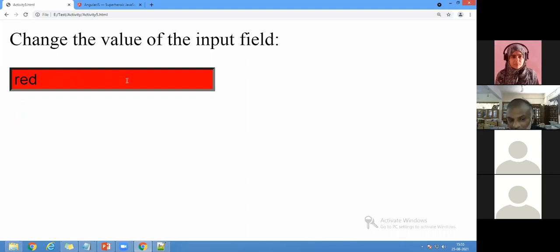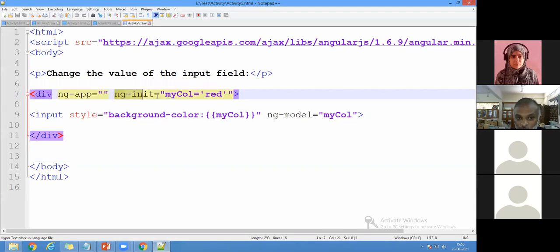The same red color, if you want to write it in normal HTML with JavaScript, needs more than 5 lines to make the color. We have to invoke it with a function when my cursor is on the text box, that is input type equals text, onfocus equals some function name, and in that function I have to set the color with JavaScript using a style sheet. It must be CSS3. But here, how many lines is it? Just one thing I have to do.